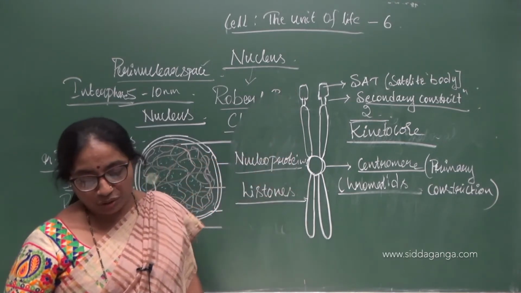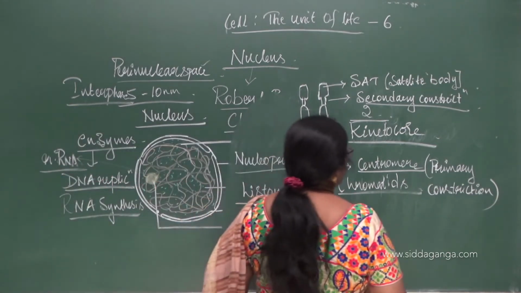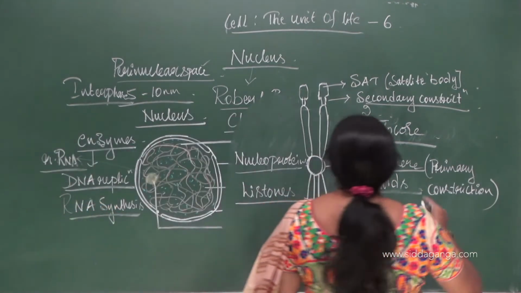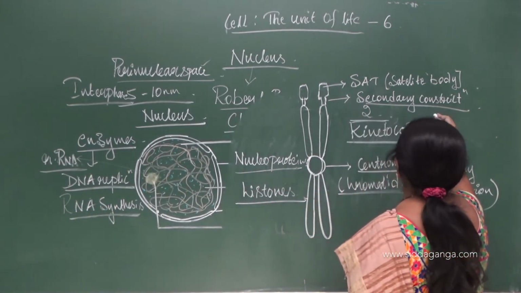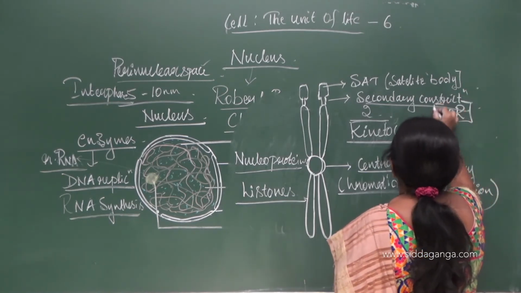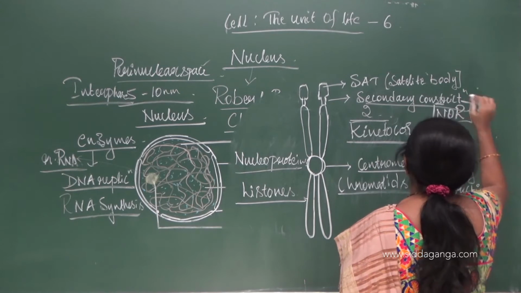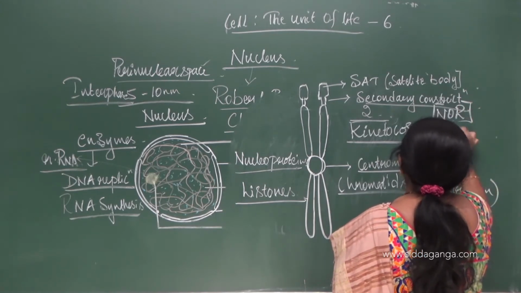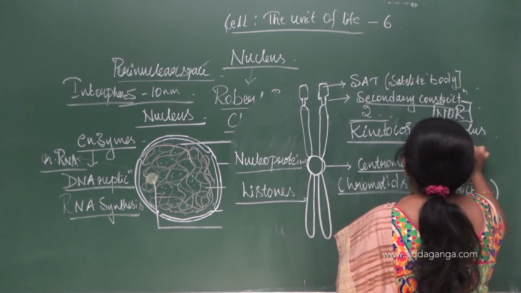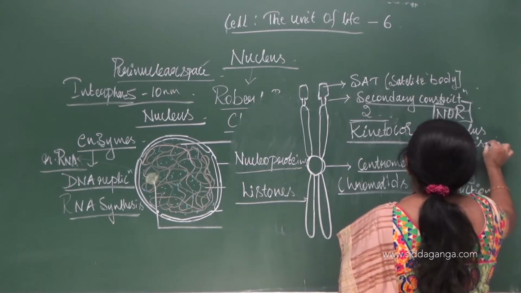The secondary constriction is also called the nucleolus organizer region, or NOR.